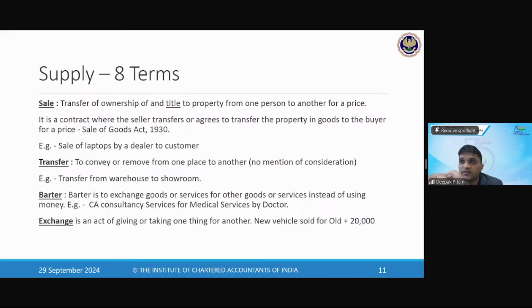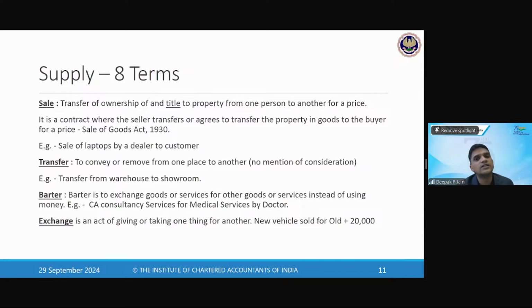So that's the reason they've said that even on these transfers, when you're transferring from head office to branch office, you will pay GST from the supplier end, and from the receiver end, you will claim the credit. So tax neutral हो जाएगा. So in such a scenario, you still pay the GST because there should not be any revenue leakage. So transfer के ऊपर भी supply है और उसके ऊपर भी GST लगेगा.